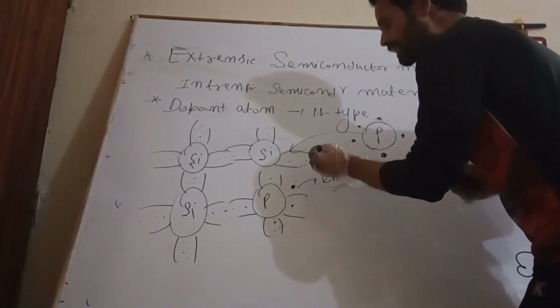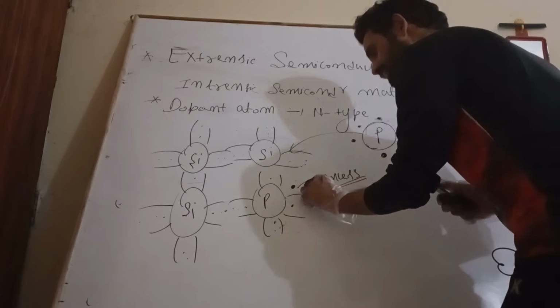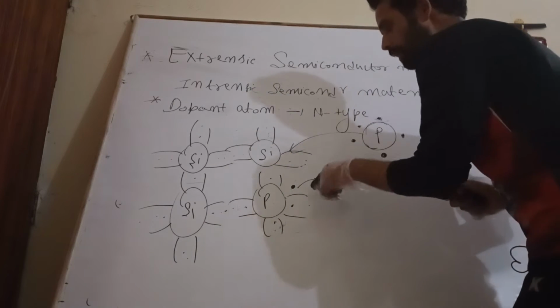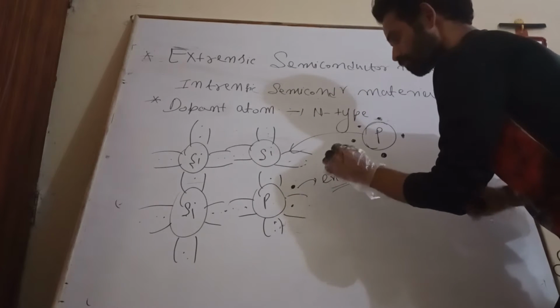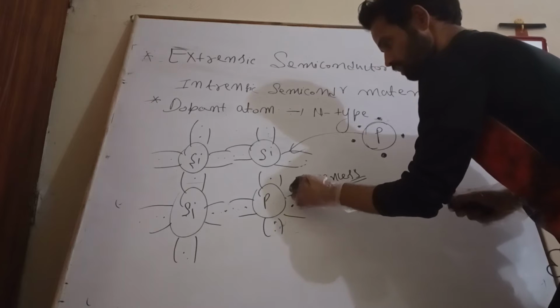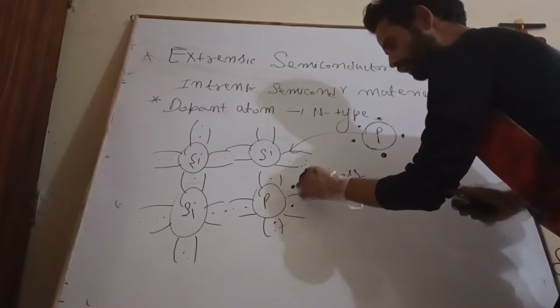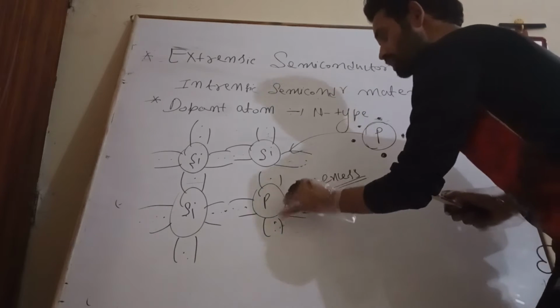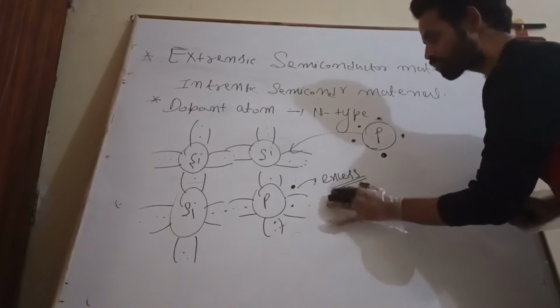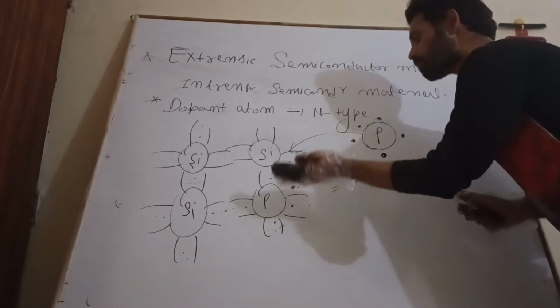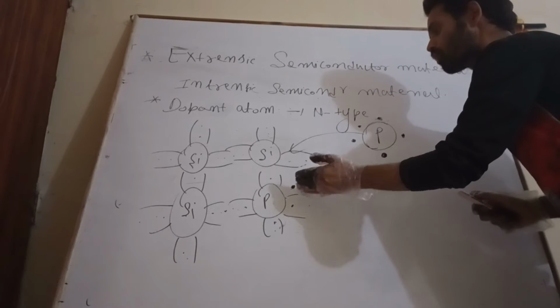It requires very little energy. By intuition we can say that this excess electron is the donor electron, which is loosely bound to this phosphorus atom. It requires very little energy to become free.